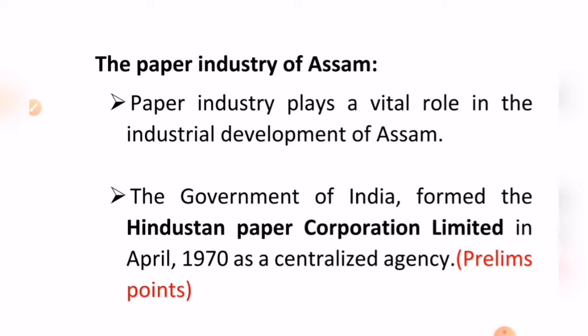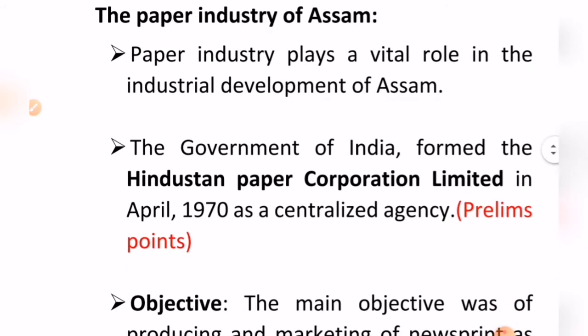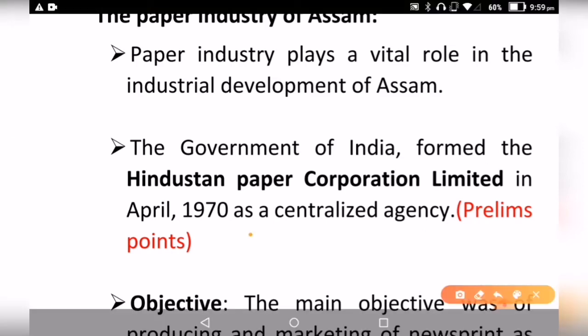So paper industry plays a vital role in the industrial development in Assam. The government of India formed the Hindustan Paper Corporation Limited in April 1970 as a centralized agency. This is important for the prelims point. Okay, so it was formed in 1970.